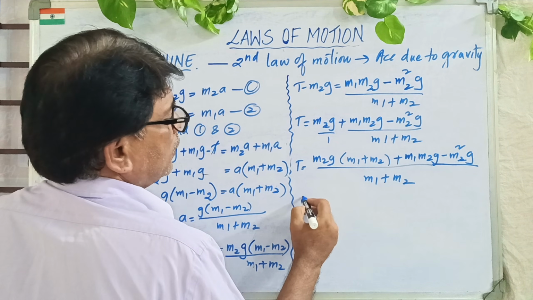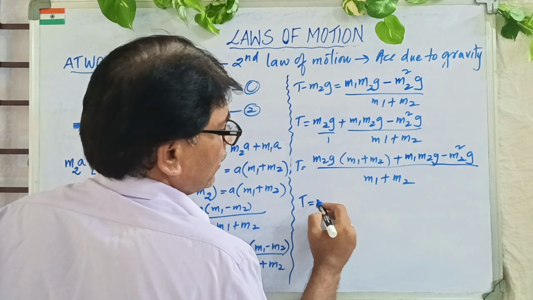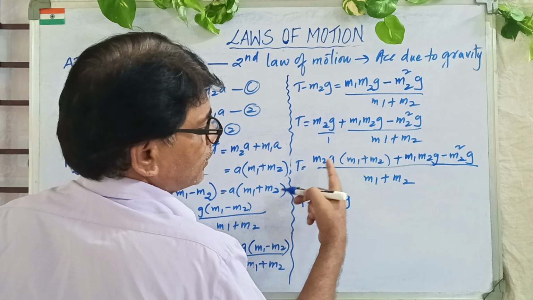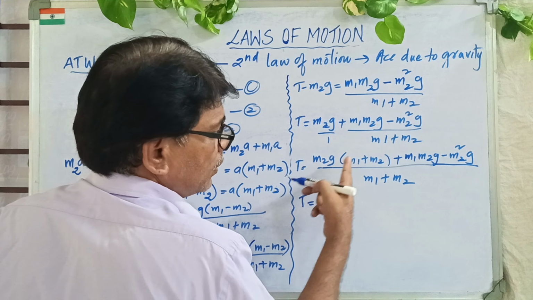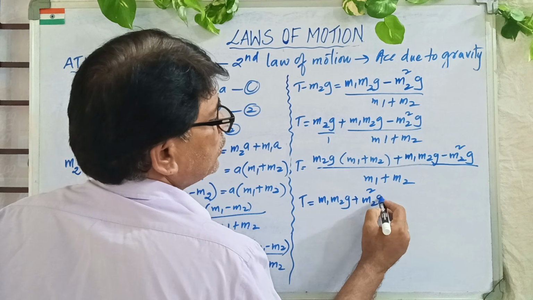Now multiply M2G into M1, which is M1 M2G. This part is over. Same way multiply M2G into M2, so it is M2 square G.